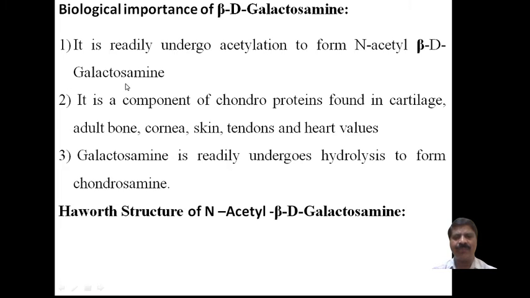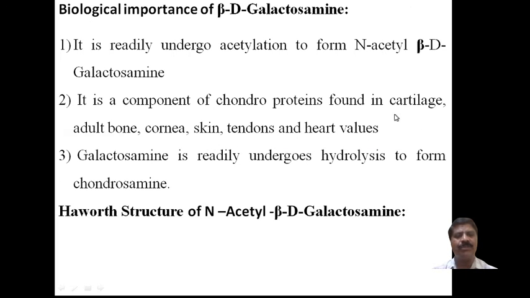It is a component, this N-acetyl beta D galactosamine, and it is an important component of chondroproteins. Various types of proteins are there. Chondroproteins are found usually in cartilage, adult bone, cornea, skin, tendons, and the heart wall.